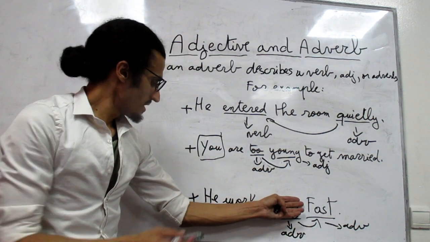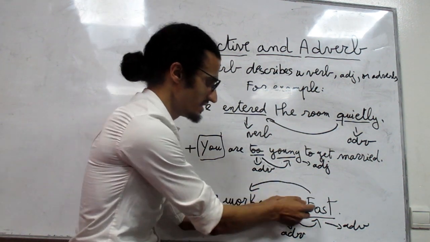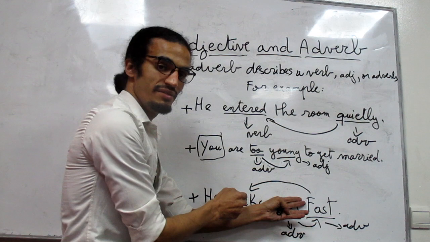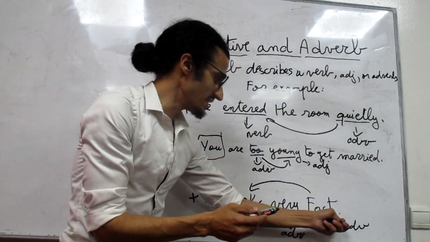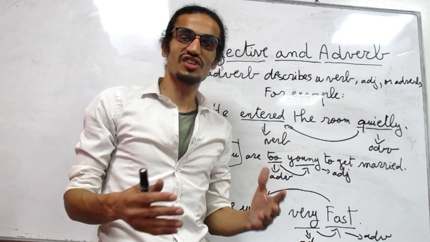For example, he works fast. Fast تتعود works. يعني هنا تعبر على الفعل. That's why fast is an adverb. Very fast. So this is the difference between adjective and adverb.